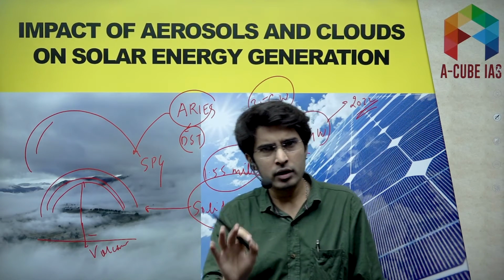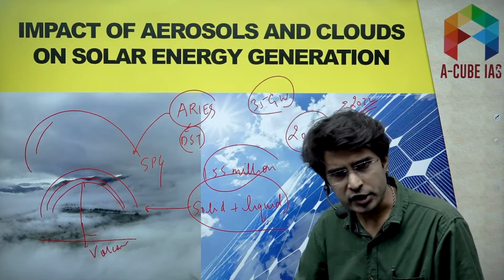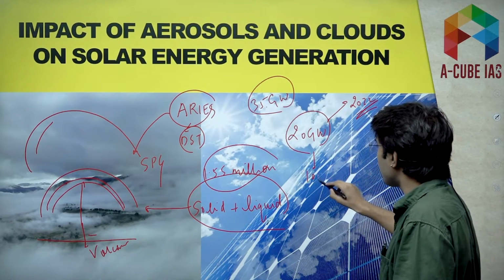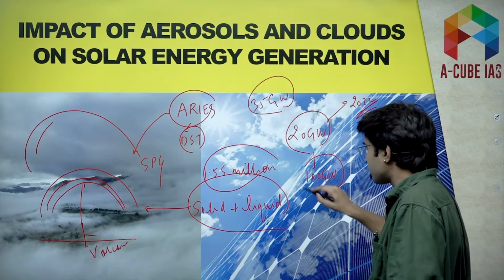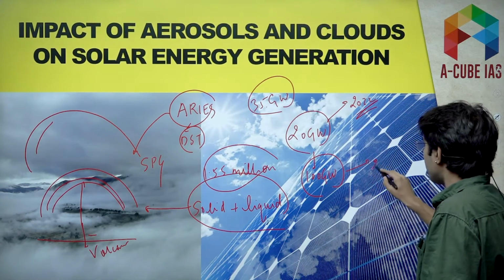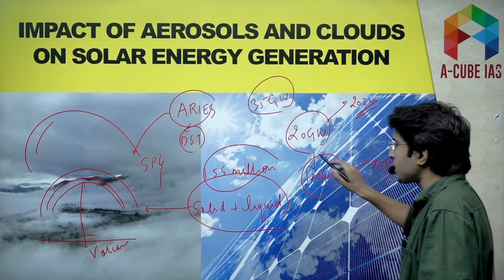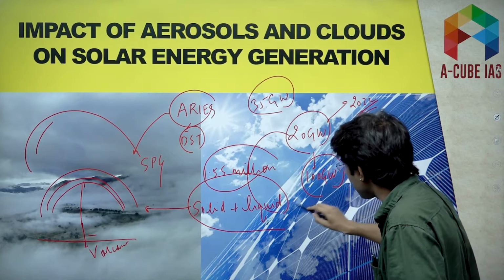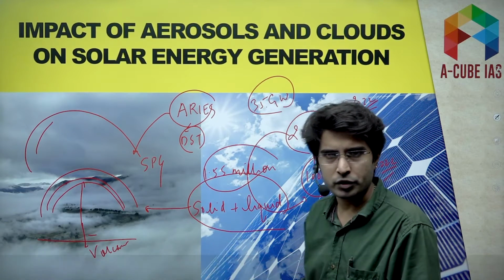But now this target has been revised, and the target is 100 gigawatt, to be achieved by 2022. So initially it was 20 gigawatt, now it has been raised to 100 gigawatt.